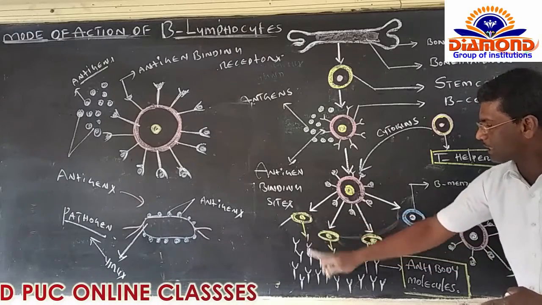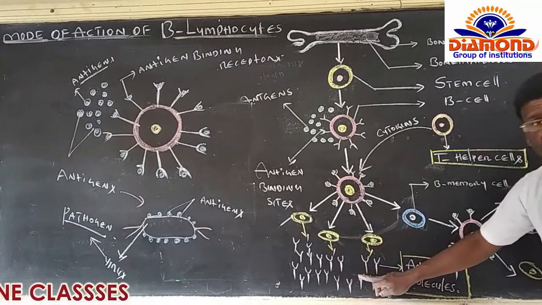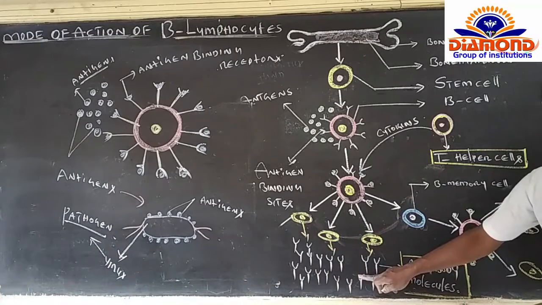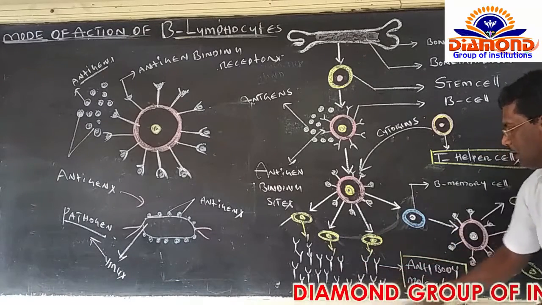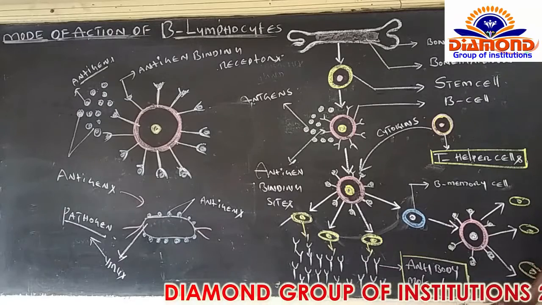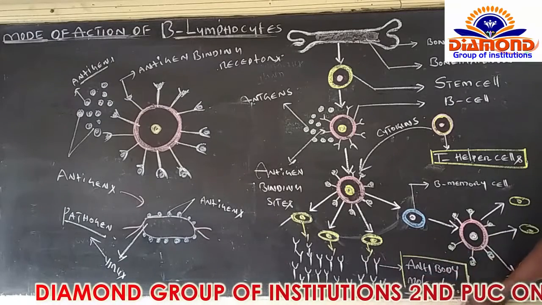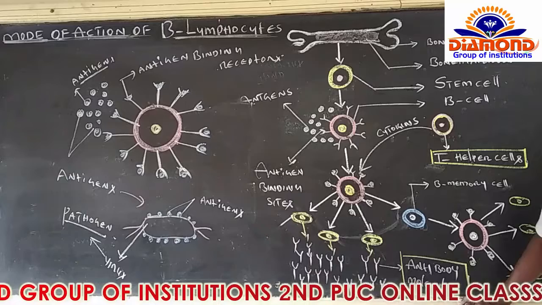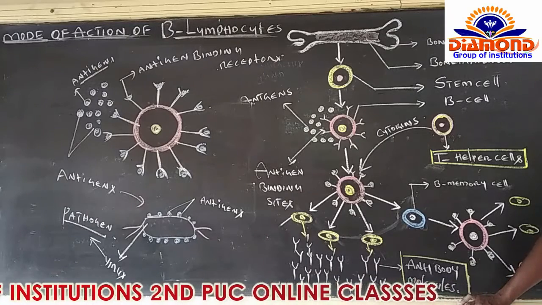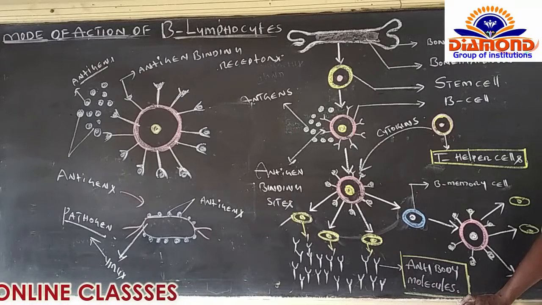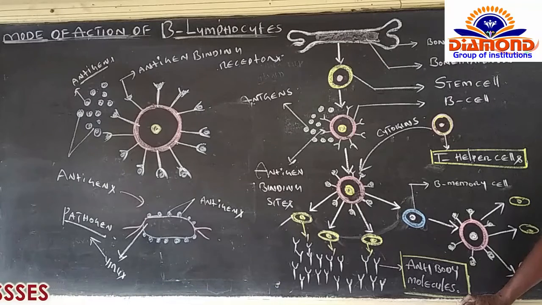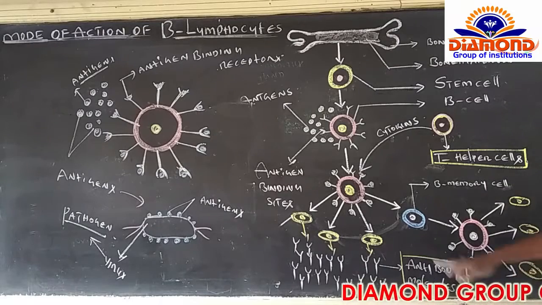Immediately, plasma cells can produce Y-shaped protein molecules. Such Y-shaped protein molecules are called antibody molecules. These antibody molecules have the ability to attack the pathogens which are present inside the human being's body, and they demolish, kill, or destroy the pathogens present inside the human being's body.